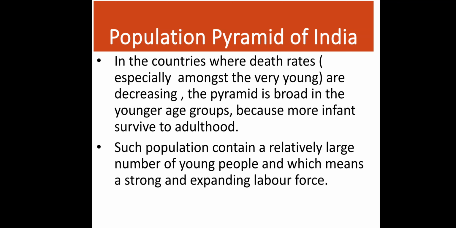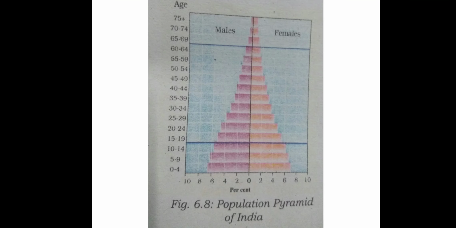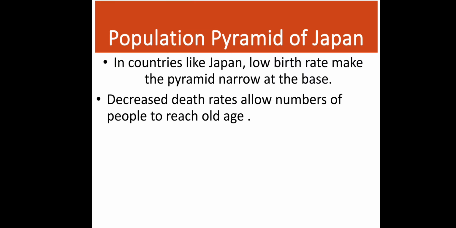Now the population pyramid of India. In countries where death rates, especially amongst the very young, are decreasing, the pyramid is broad in the younger age groups because more infants survive to adulthood. Such a population contains a relatively large number of young people, which means a strong and expanding labor force, which is the case in India. Okay, and you see the base is not that broad. It means we have controlled the birth rate.